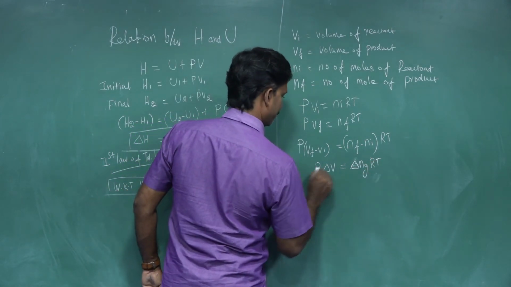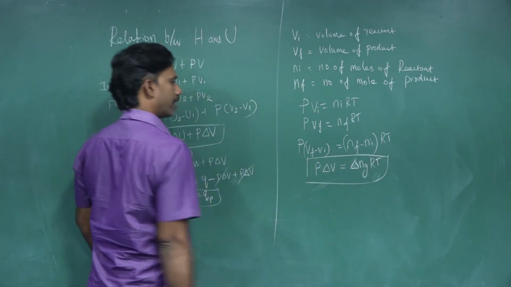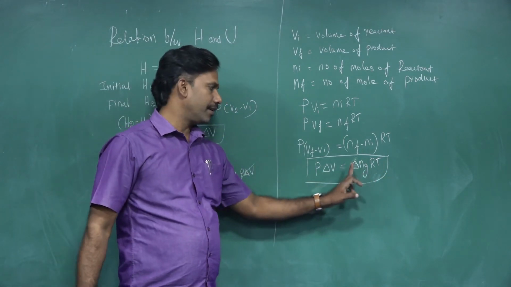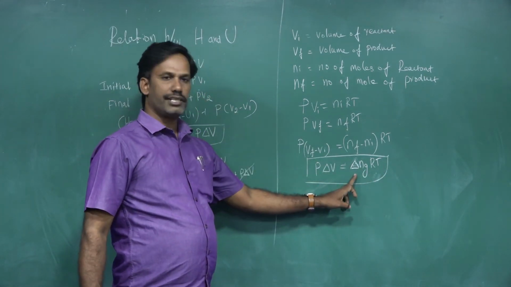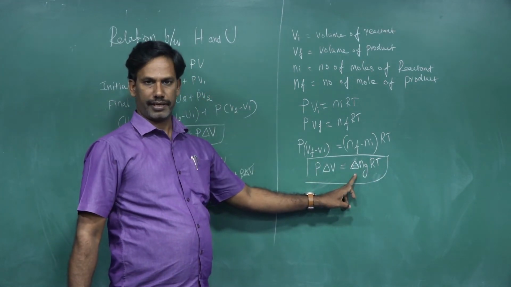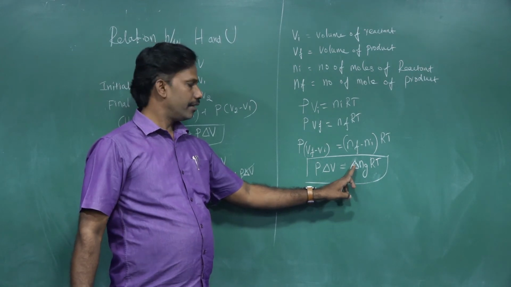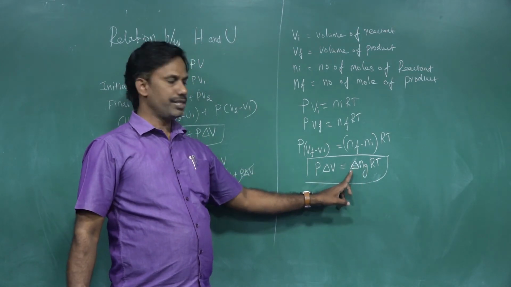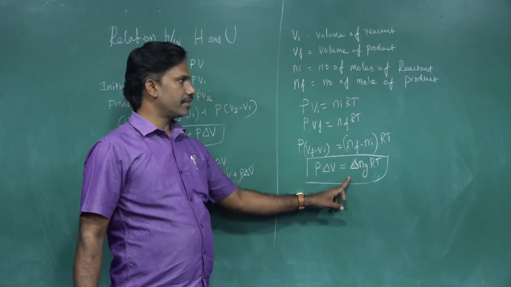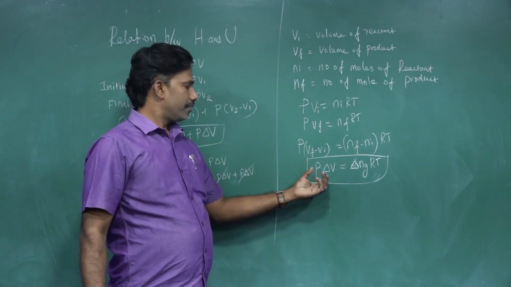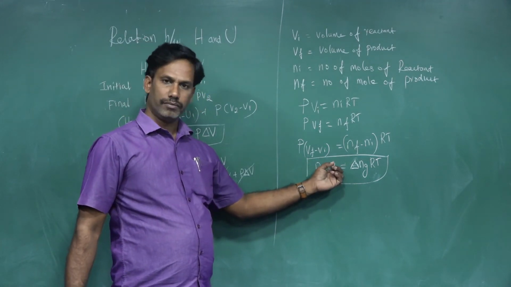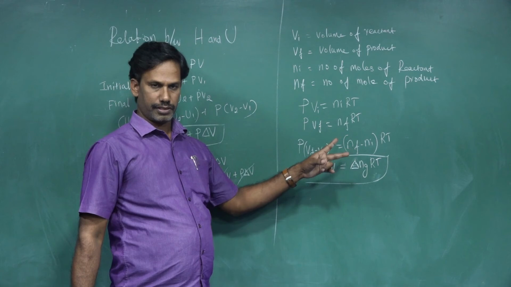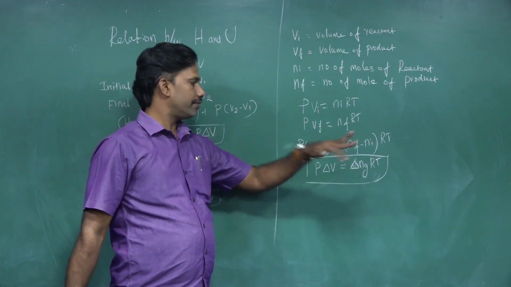Del n is nothing but the change in number of moles for gaseous reactant and product. Del V is the change in volume for the reactant and product during the process, at constant pressure.